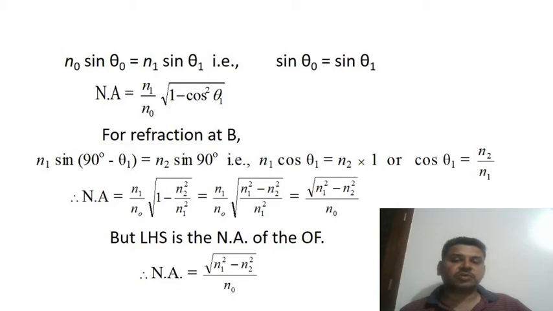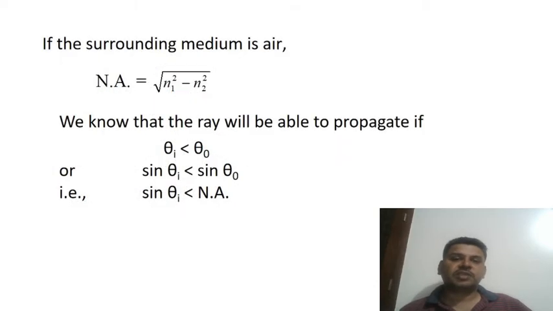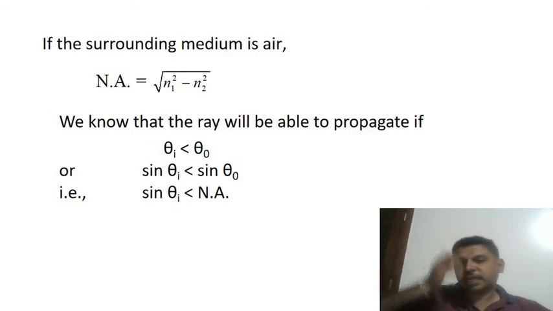Numerical aperture is equal to square root of n1 square minus n2 square by n naught of the optical fiber. Here n naught is the refractive index of the air medium, and n naught is equal to 1. So the equation is numerical aperture is equal to square root of n1 square minus n2 square, where n1 is the refractive index of the core and n2 is the refractive index of the cladding.